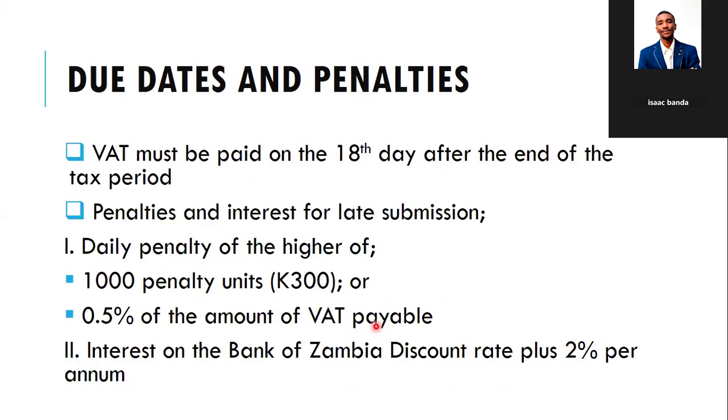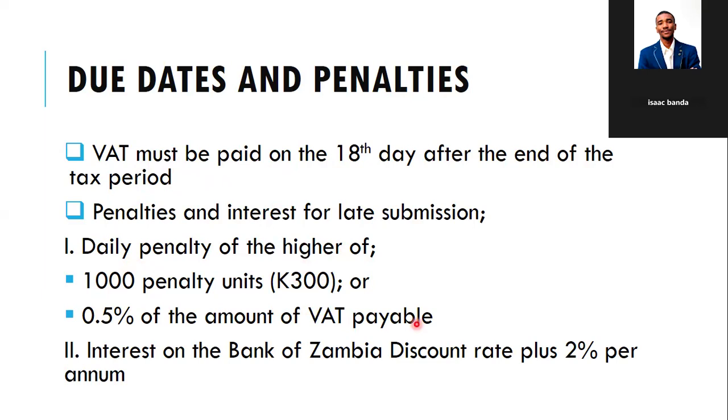Then now, let's look at the due dates and penalties. VAT must be paid on the 18th day after the end of the tax period. The penalties and interest for late submission are two. One, a daily penalty, which is the higher of 1,000 penalty units, which is 300 kwacha, or 0.5% of the amount of VAT payable, right?